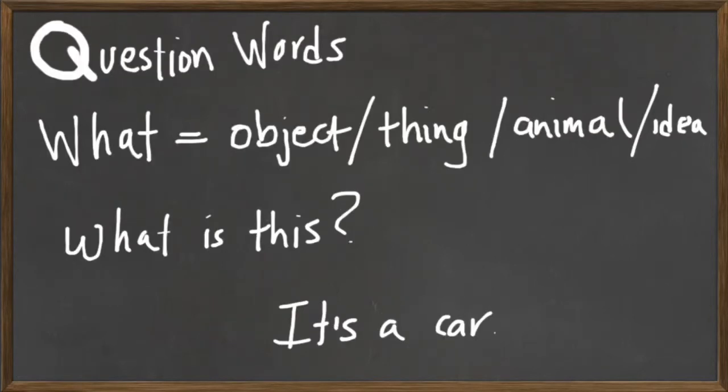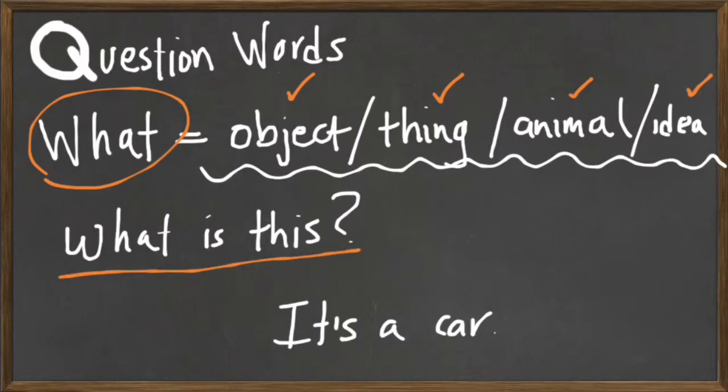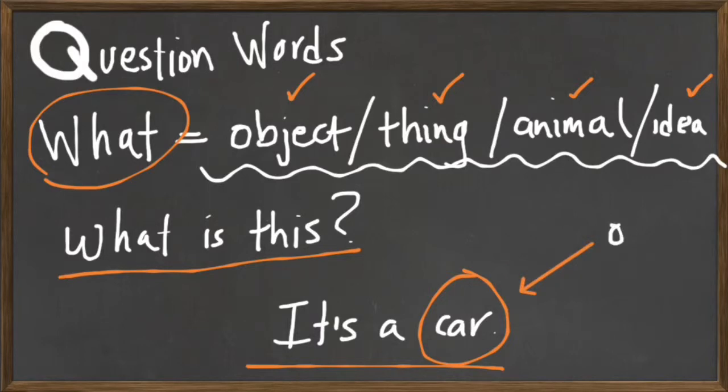Okay, so we have different question words and they indicate different things, different ideas. For example, the word what is when we ask for objects, things, animals, or ideas. For example, what is this? It's a car. If you notice, car is an object. It's a thing.